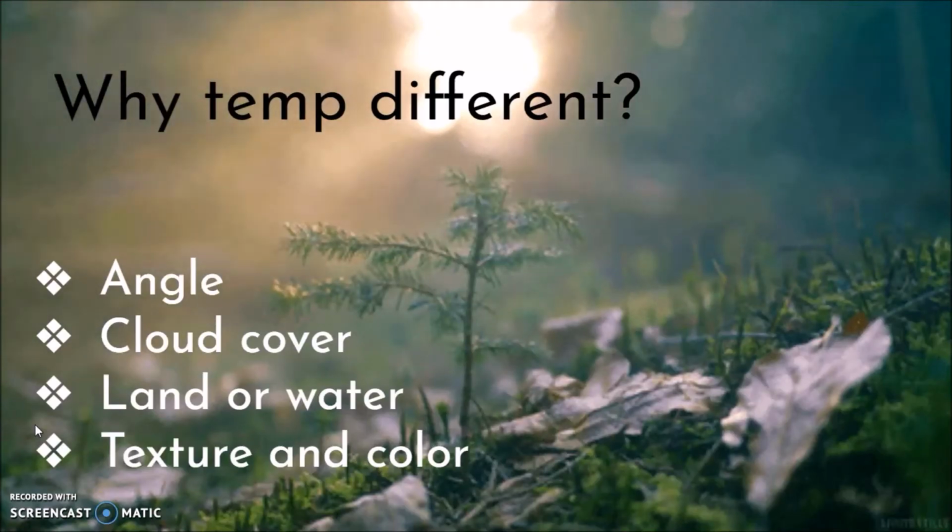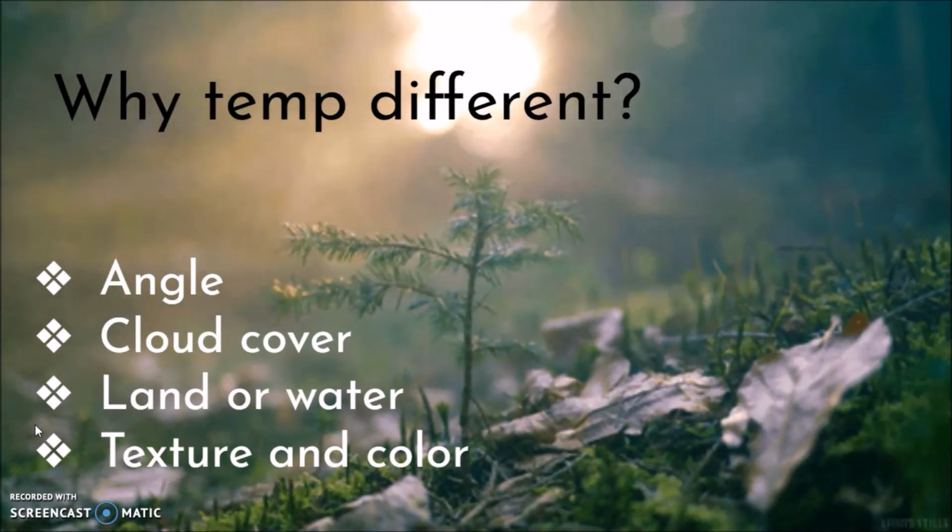So to answer our question, why is temperature different in different areas and times? Well, there are a few answers. The angle of insolation, the angle of sunlight, will affect the intensity. If there are clouds, they may stop the rays from coming in. Land and water will have different temperatures and different times that it takes to get to that temperature. And finally, the texture and color will play a role on the temperature as well.